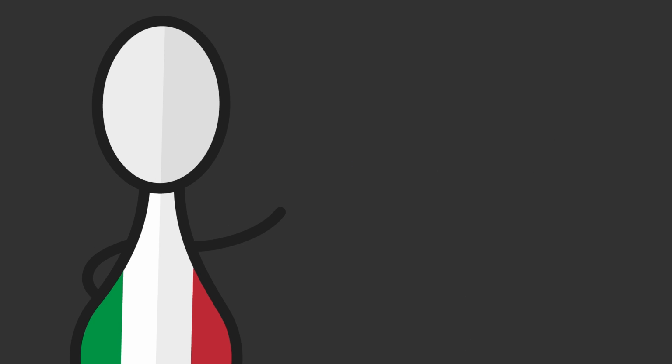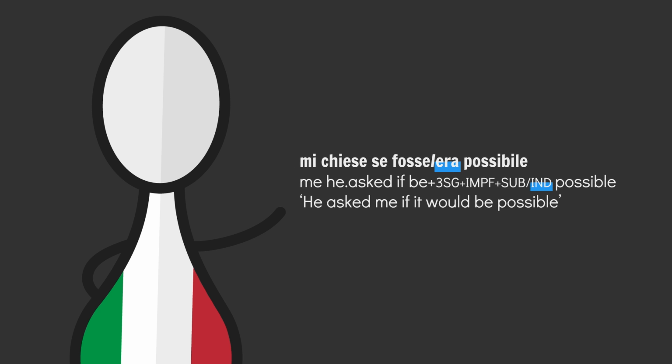Italian also does a cool thing with its indirect questions. Both the indicative and subjunctive can be used, but the indicative is considered more informal. He asked me if it would be possible. Which again kinda makes semantic sense. Think real, close, informal; unreal, distant, formal. Or at least that's how my brain deals with it.